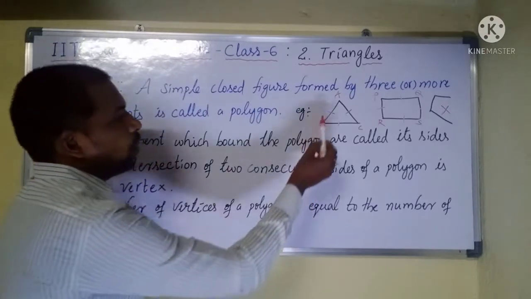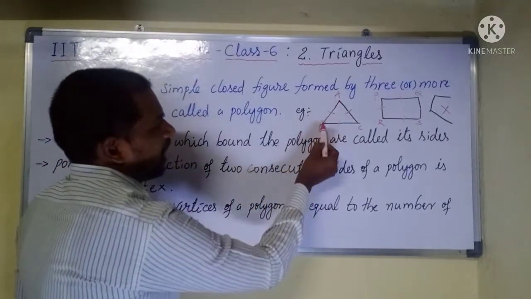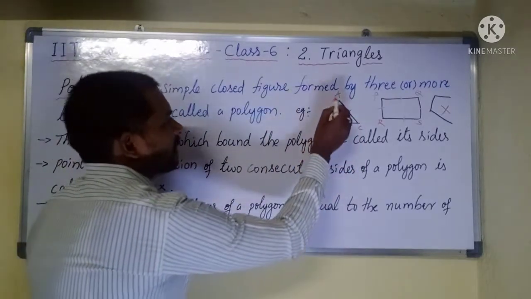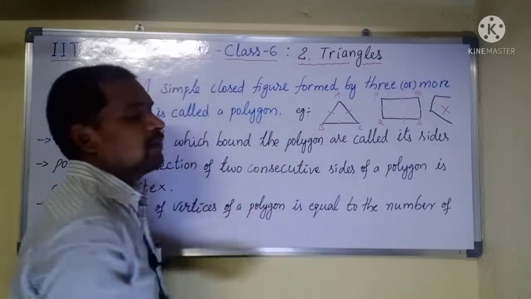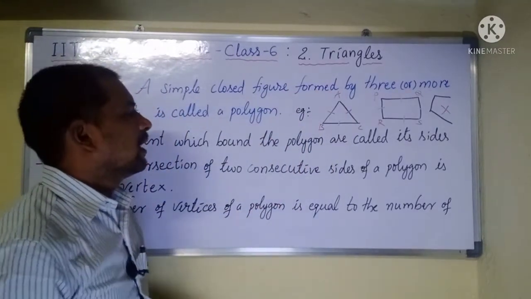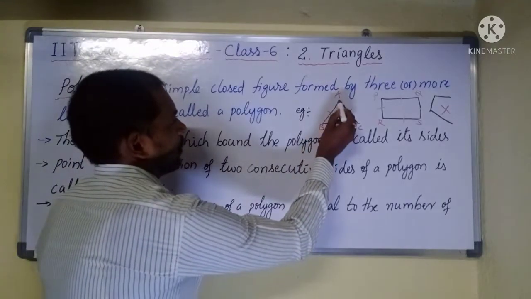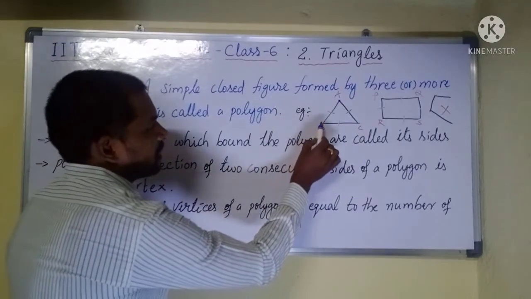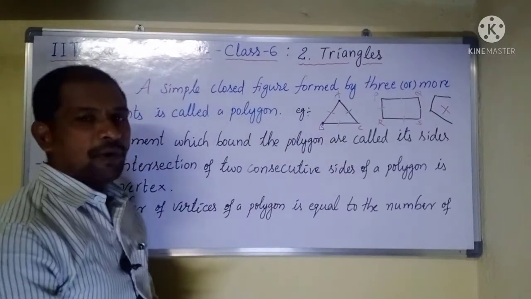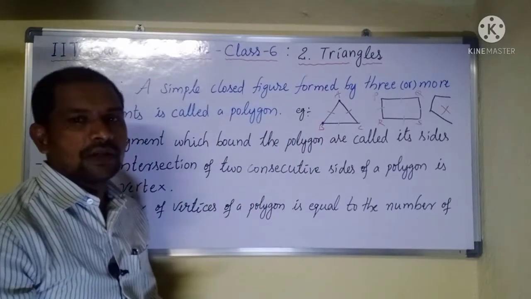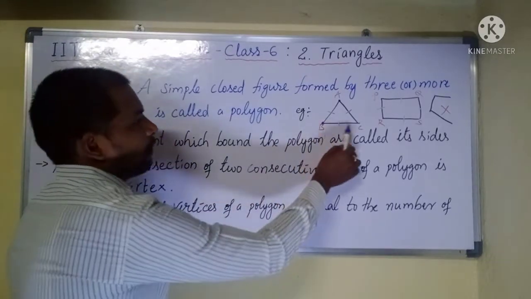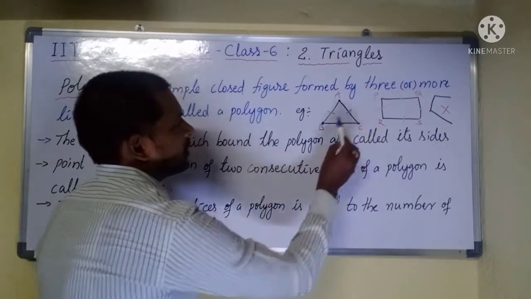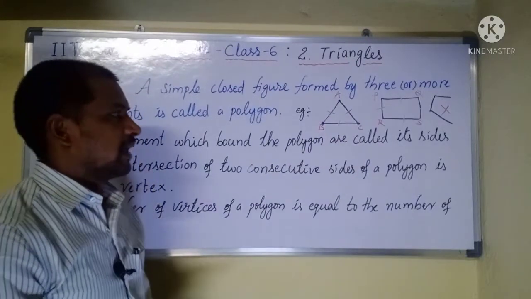So AB and AC are two consecutive sides, and their point of intersection is a vertex. Then AB and BC are two sides, and their intersection point B is one more vertex. BC and AC are two sides, and their intersection point is also one more vertex.